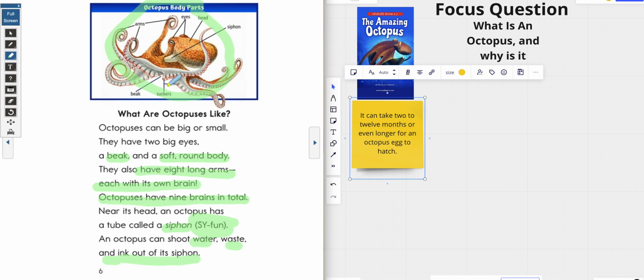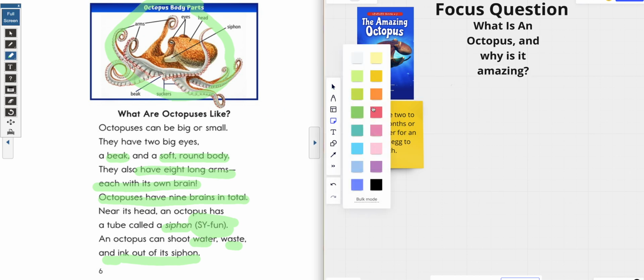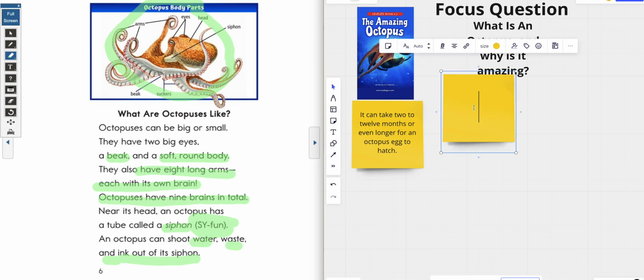So what do we want to do? Okay, now there are multiple on here. So what I would like you to do is we're going to do one together. Then I want you to pause this video and see if you can come up with 2 more things that make this octopus amazing. I'm going to do the first one. The first thing to me that makes it amazing is the fact that it has 8 long arms with each has its own brain. So we're going to write they have 8 long arms, each with its own brain.